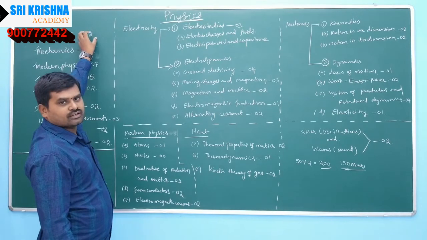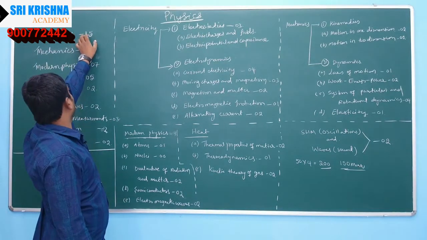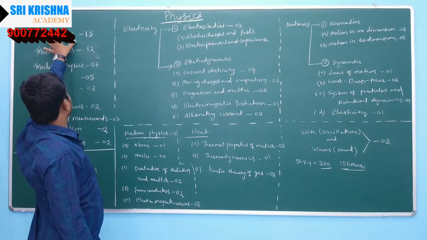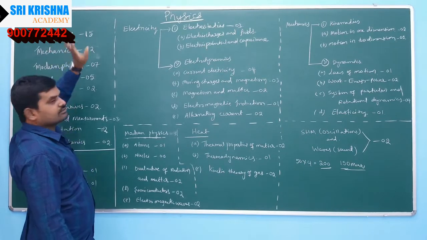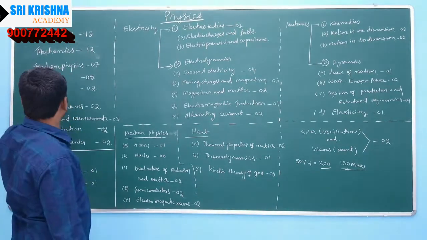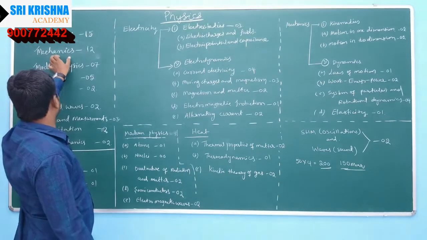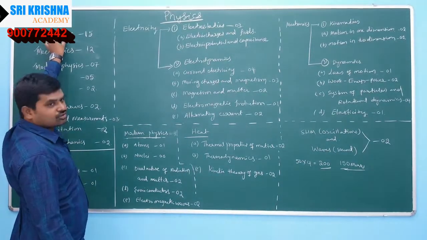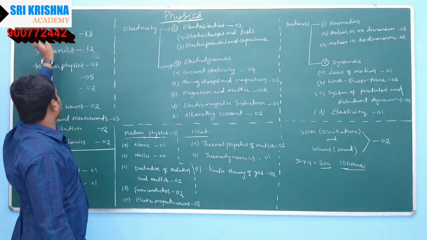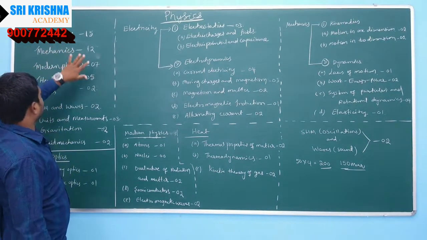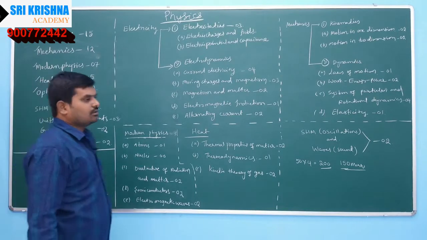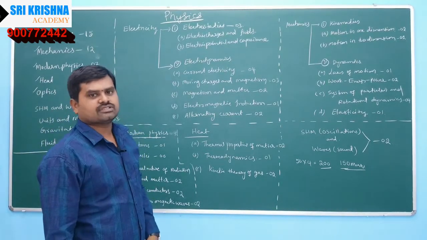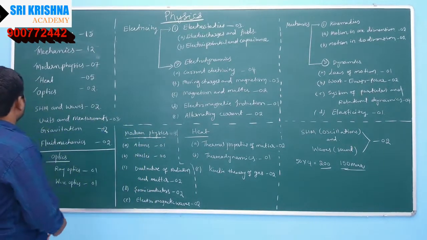If you want to write 15 questions perfectly, first of all you have to select electricity, 15 questions, and after that you can take mechanics. Electricity you might have studied completely in your +2 level, and mechanics you have studied completely in your +1 level, right?